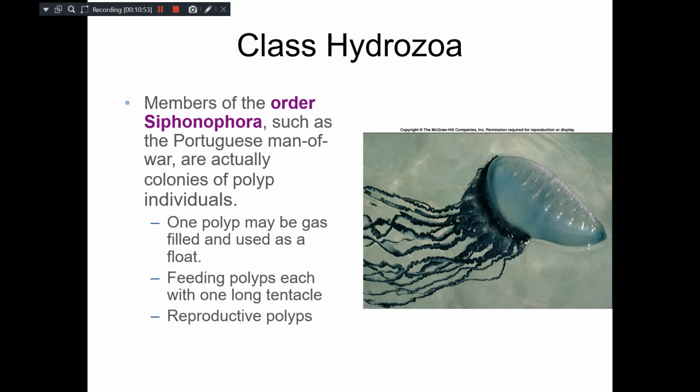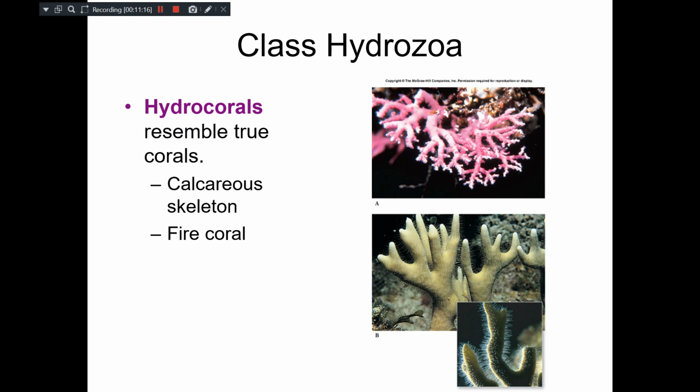So a single individual may have different types of polyps. They are individuals actually, but they have formed a colony. So this is a floating polyp. Here you can see the feeding polyps, and on that these are some of the reproductive polyps which undertake the process of reproduction. Like that, they exhibit division of labor.